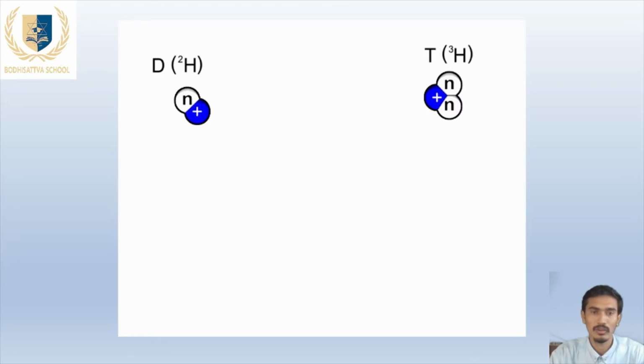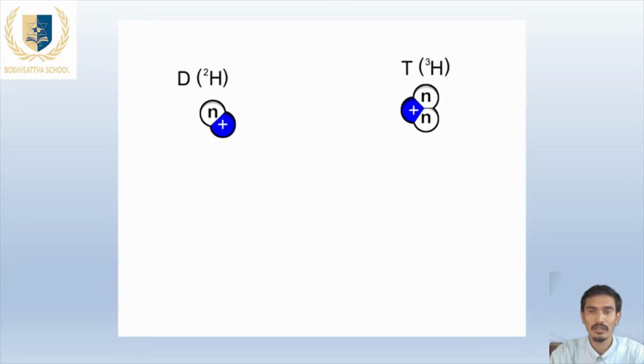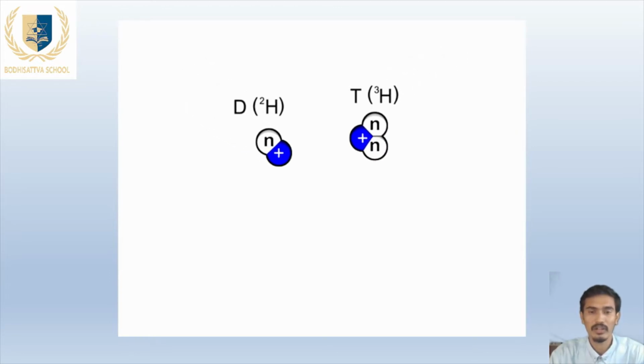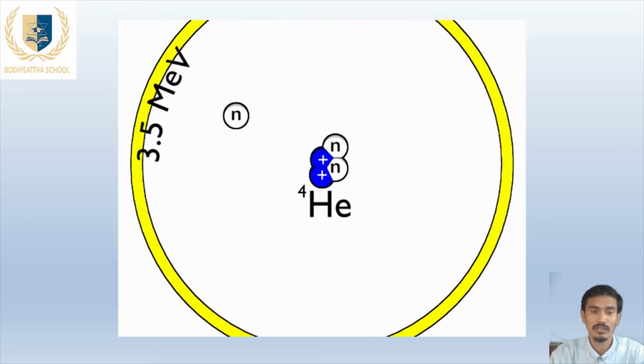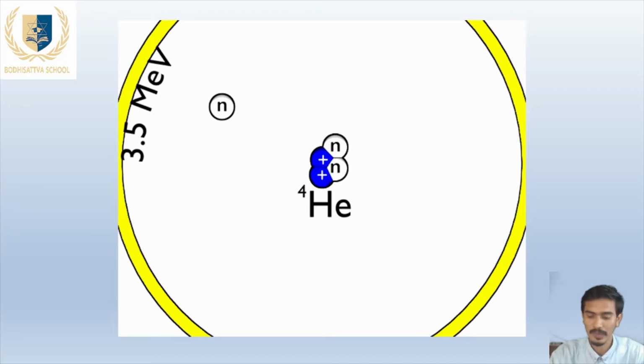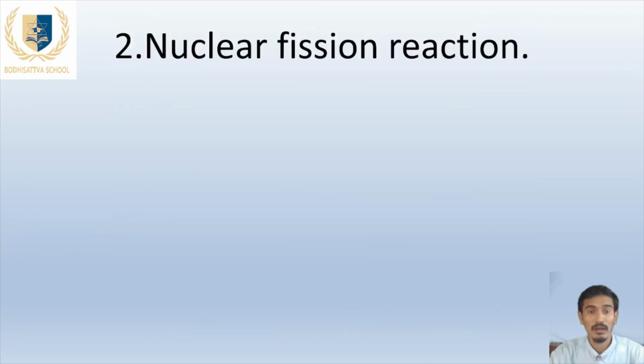The reason I have already told you. Here also there is one deuterium and one tritium. They fuse together, and during the process of fusion a large amount of energy is produced. So that was all about the nuclear fusion reaction.